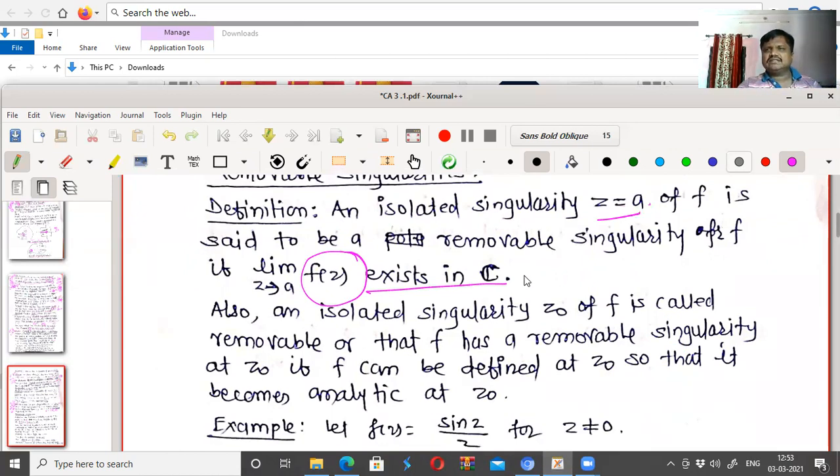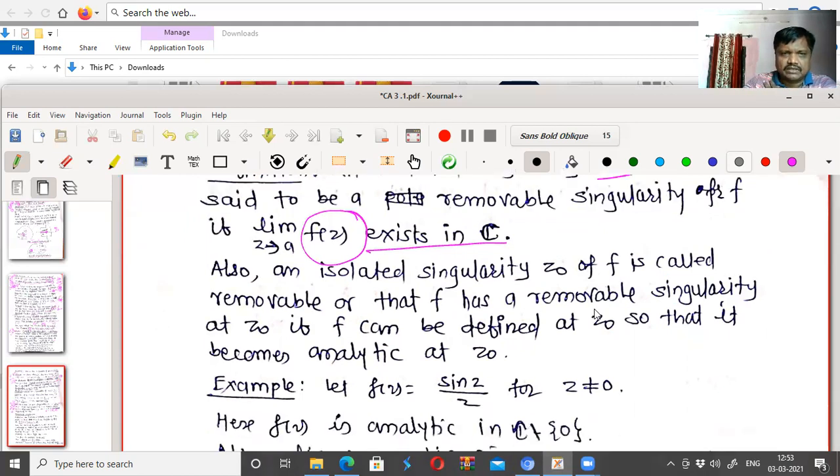Why we may call it removable? Because we can remove the singularity there. That may happen. Also, an isolated singularity z0 of f is called removable, or f has a removable singularity at z0, if f can be defined at z0 so that it becomes analytic at z0.